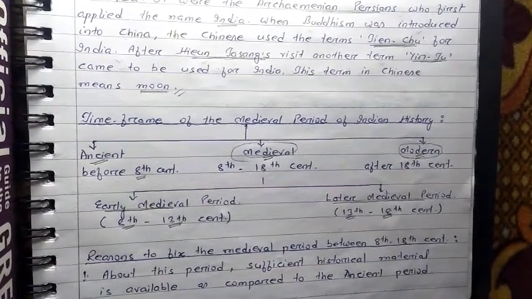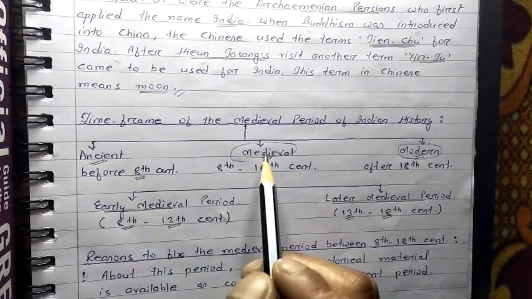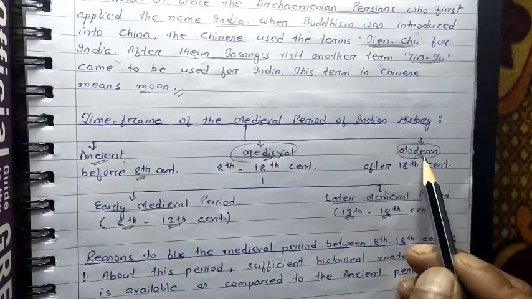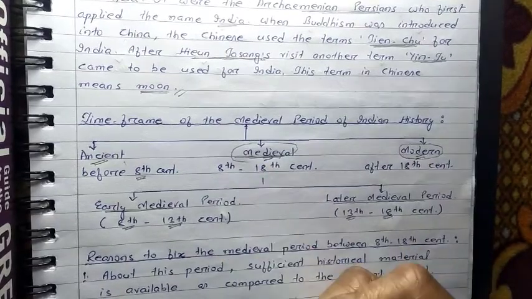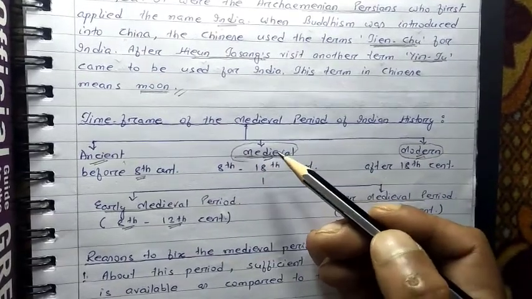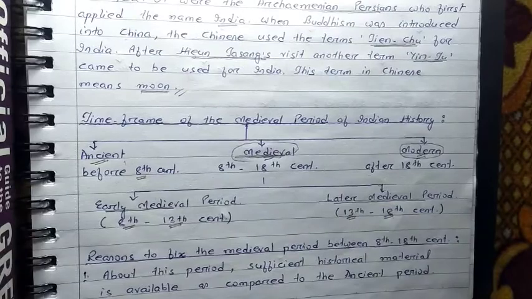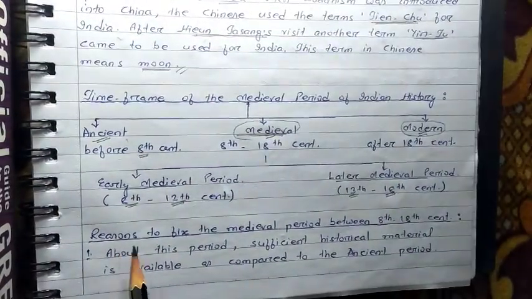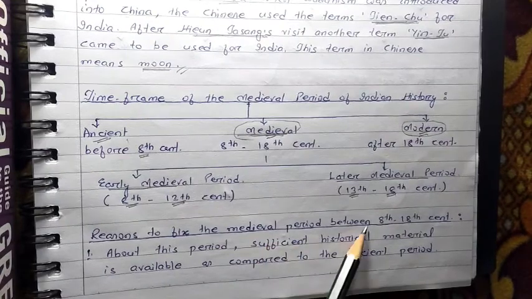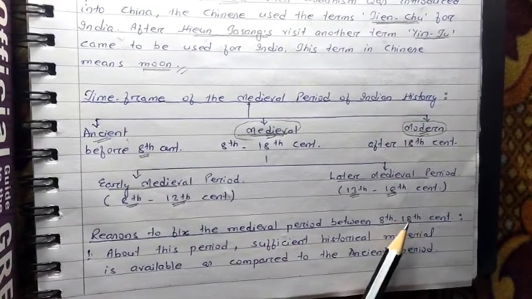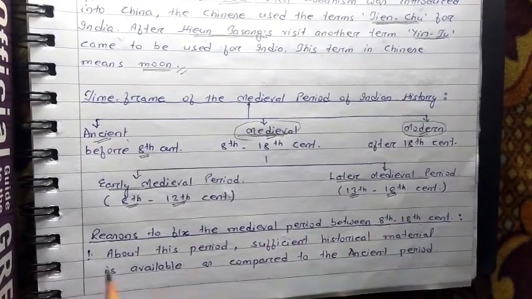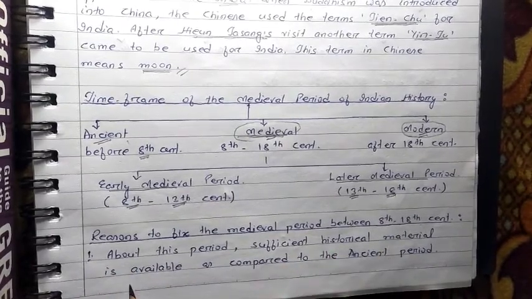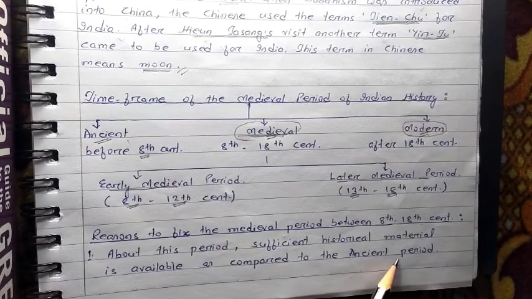Now the question comes, what makes the medieval period different from the ancient period and the modern period? About this, different reasons are provided by the historians. We are going to study them one by one. You can see here the reasons to fix the medieval period between the 8th century to the 18th century. What is the actual reason behind it? The first point: about this period, sufficient historical material is available as compared to the ancient period.